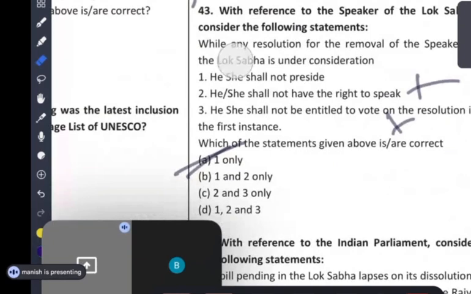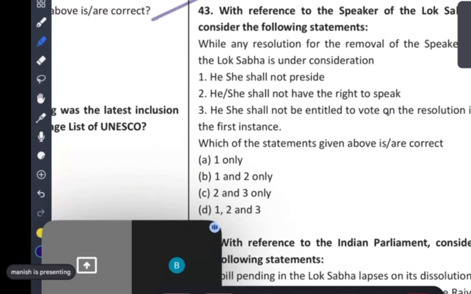Now, see, read this question. With reference to the Speaker of Lok Sabha, consider the following. While any resolution of removal of the Speaker of Lok Sabha is under consideration, he or she shall not preside. He or she shall not have the right to speak. He or she shall not be entitled to vote on the resolution in the first instance. See, guys, the Lok Sabha Speaker is the father of the house, basically, right?